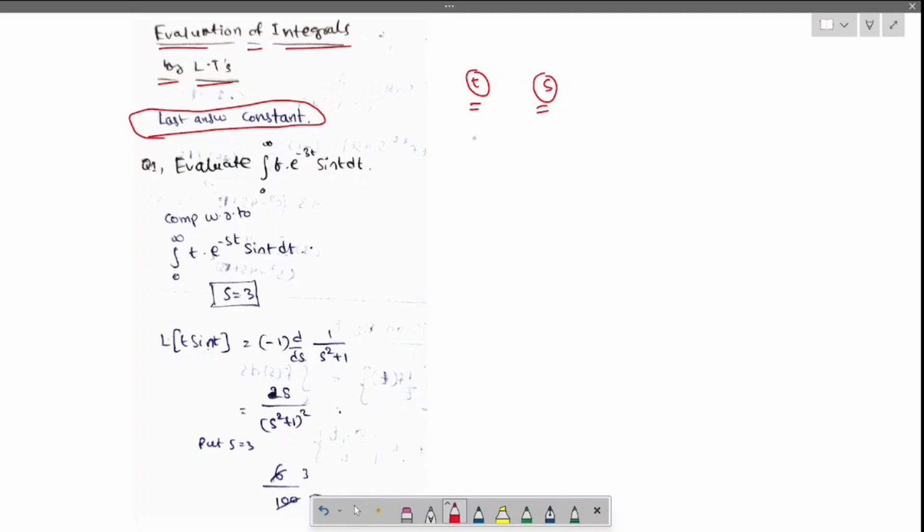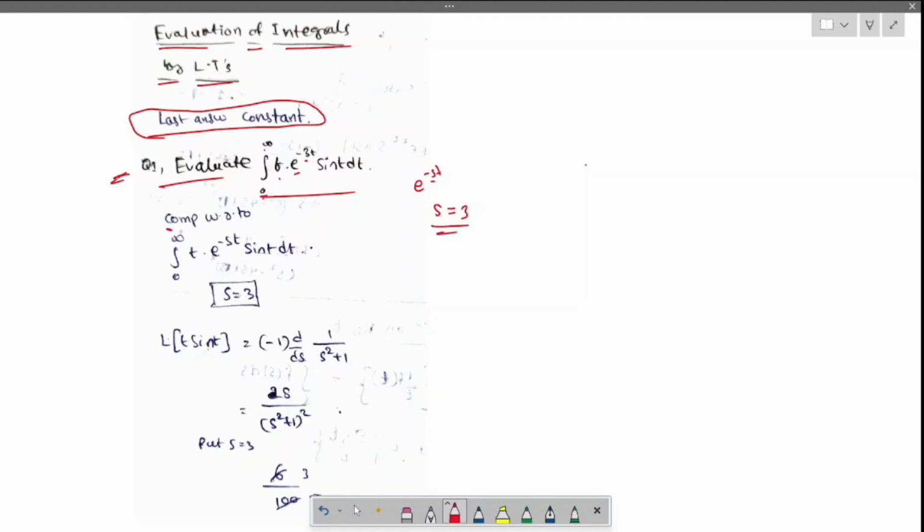Now the final answer will be a constant, like 1, 2, 3. Let us see that question: evaluate the integral from 0 to infinity of t e power minus 3t sin t dt. Compare this. Here it is e power minus st, right? So in terms of s, here it is 3. So now s will be 3.